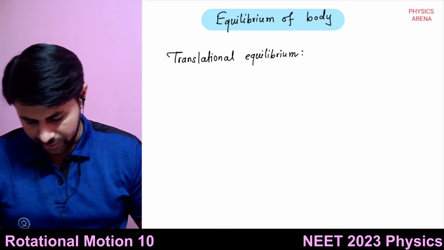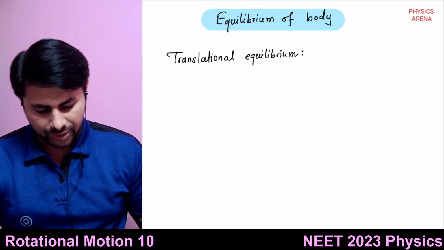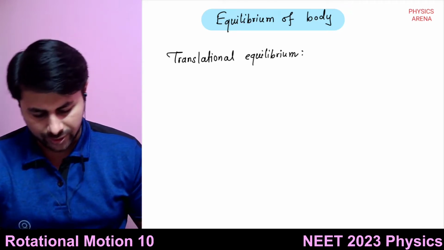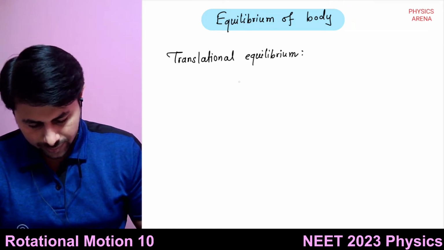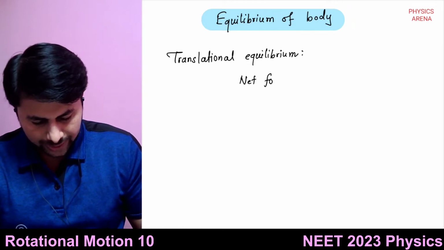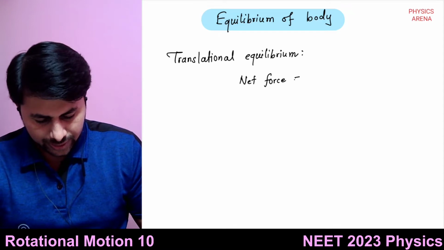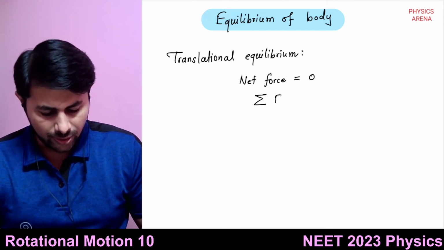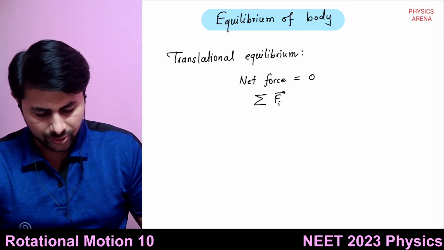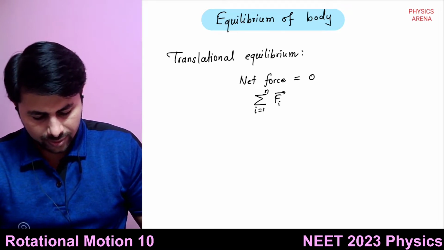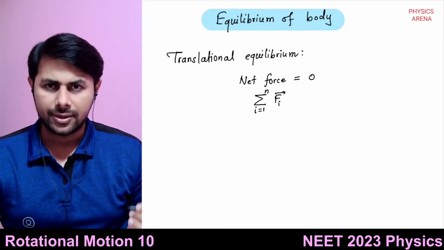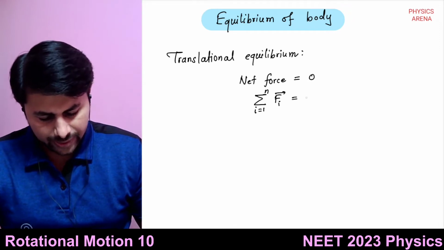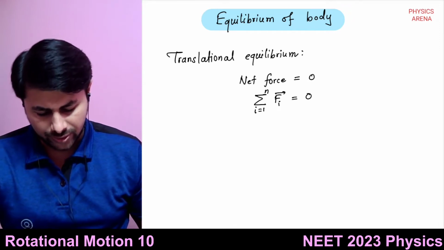Okay, so for translational equilibrium, net force is equal to 0. Net force acting on the body is equal to 0, or you can say the sum of all forces acting on the body, so i goes from 1 to n, summation of F_i bar is equal to 0.